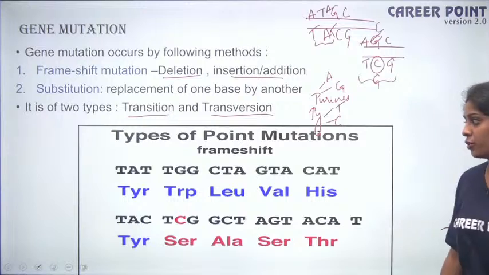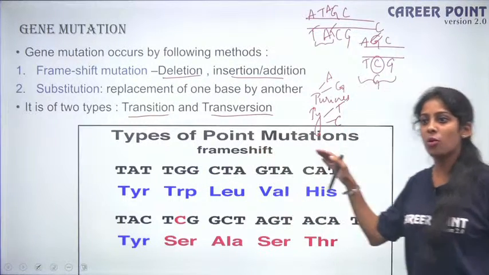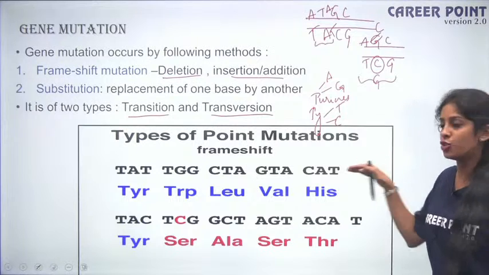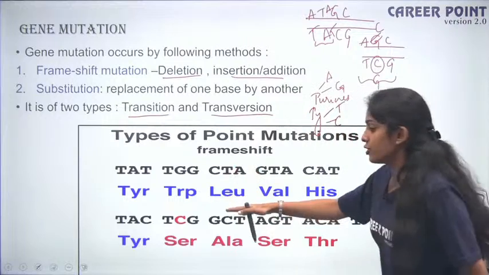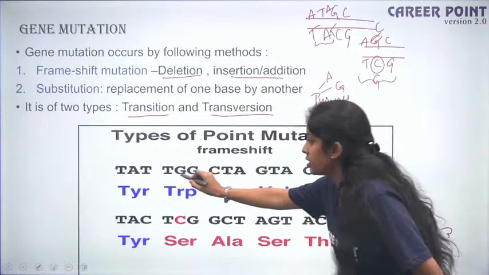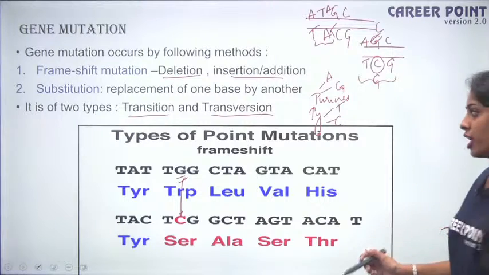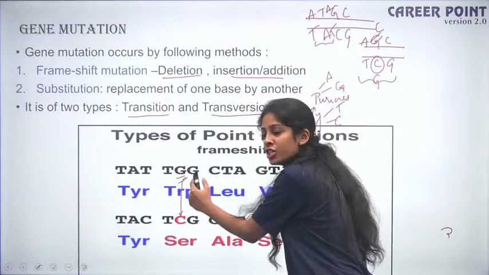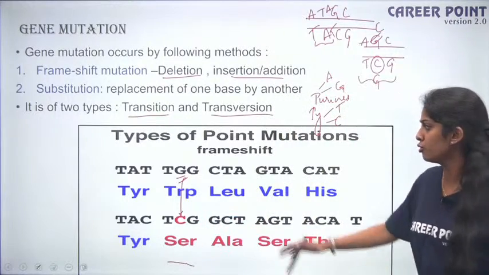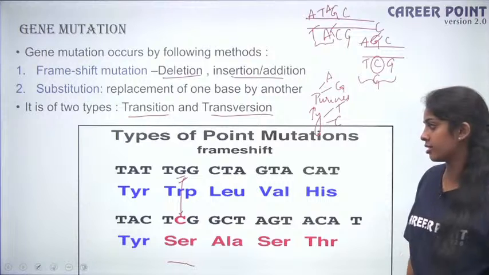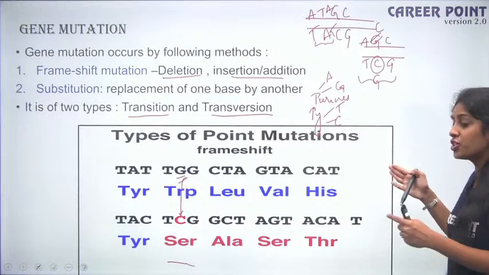Okay, so look at the point mutation. So this is your normal sequence. So this is completely normal. This is how a normal gene will code for an amino acid. Okay, so now if there is a point mutation, understand this single base is changed here. So if the single base is changed here, TGG codes for tryptophan, but TCG codes for serine. So this changes the entire makeup, right? And hence all the codons get changed. So it changes your reading frame.